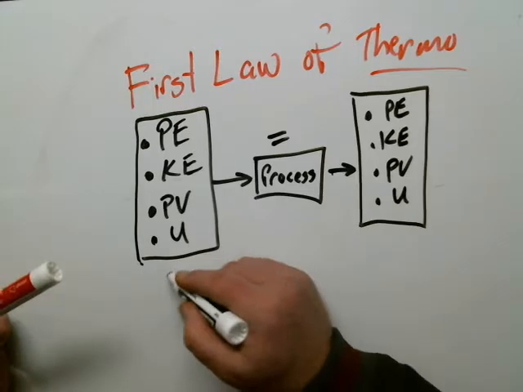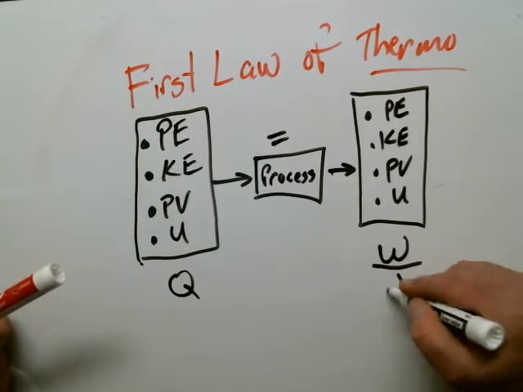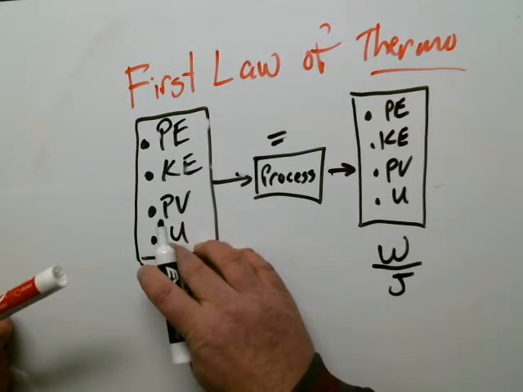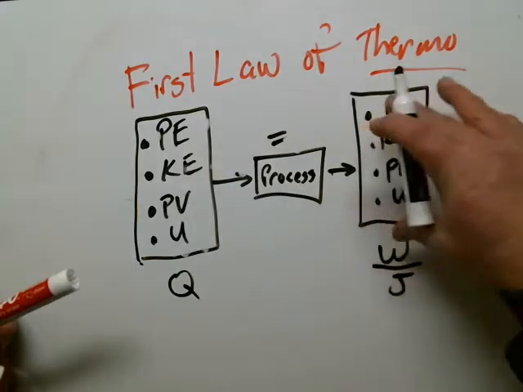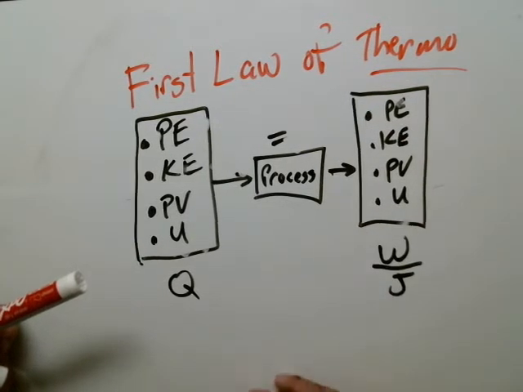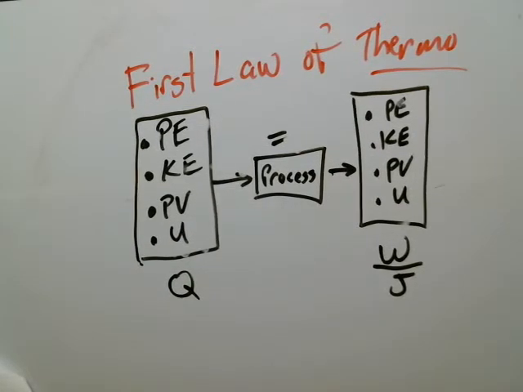Now, what I can add down here is I could add some heat in and some work out, but all of the energy into this process plus any heat that I add during this process has got to be equal to all of the energies out and any work done. It's crazy. You can't create it or destroy it. That's the first law of thermodynamics.